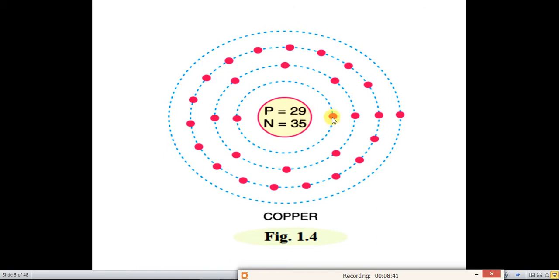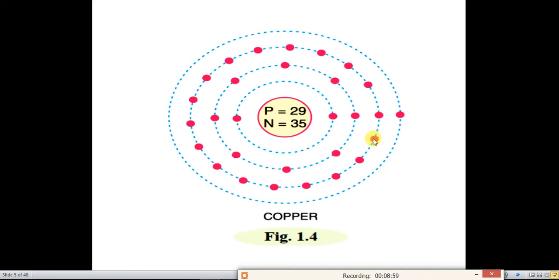The first orbit has 2 electrons. In the second orbit, we have 8 electrons. In the third orbit, we have 18 electrons.